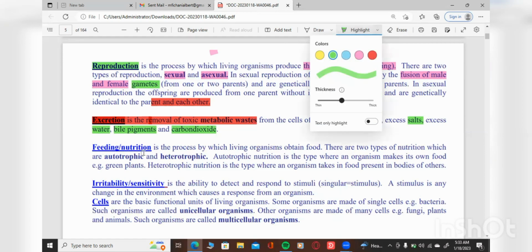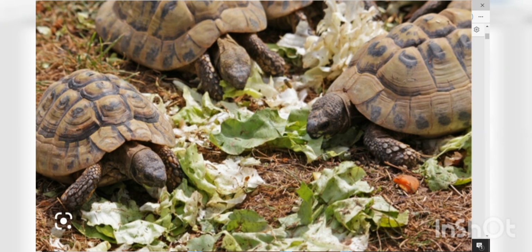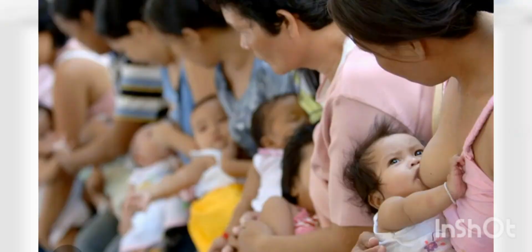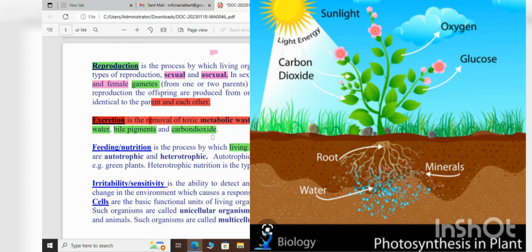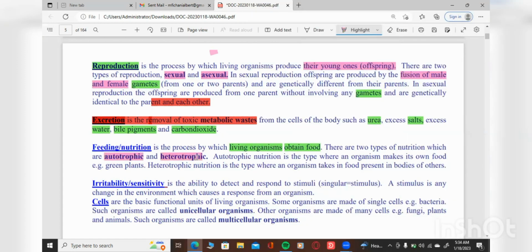So feeding or nutrition, feeding and nutrition mean the same. This is a process by which living organisms obtain food. How do you know to say these are living organisms? That is a question you need to answer. So we have autotrophic and heterotrophic, okay? These are the two types of feeding.